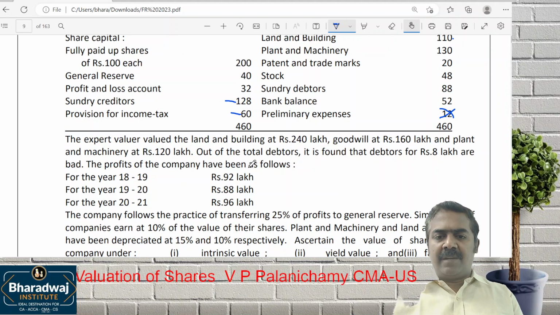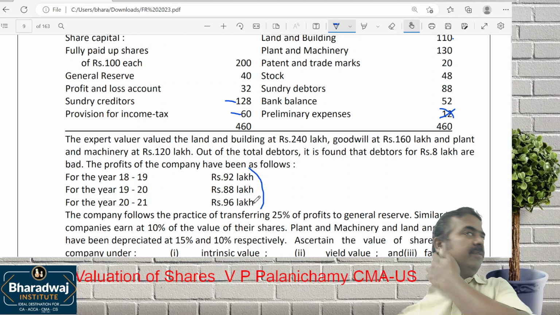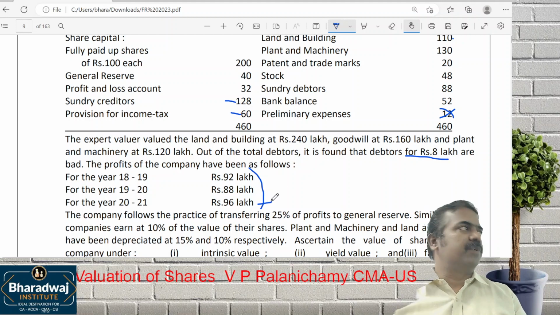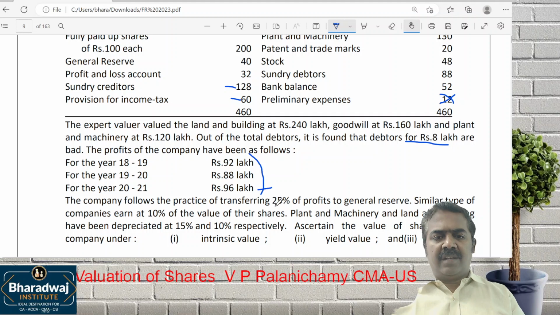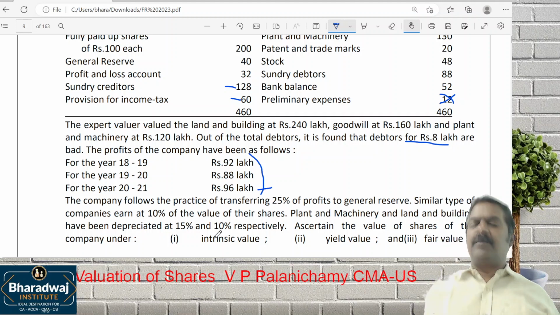But in this question, profits will be simple average profit. Profit per year is 92 lakhs, 88 lakhs, 96 lakhs. Which profit will this be? Simple average profit you have to take. Debtors, how much found worthless? 8 lakhs found worthless. That will be adjusted in the last year's profit. They transfer 25% to general reserve. Similar types of companies earn 10% on the value of shares, that is NRR. Plant and machinery, land and building are depreciated at what? 15 and 10% respectively. Similar to the last question.